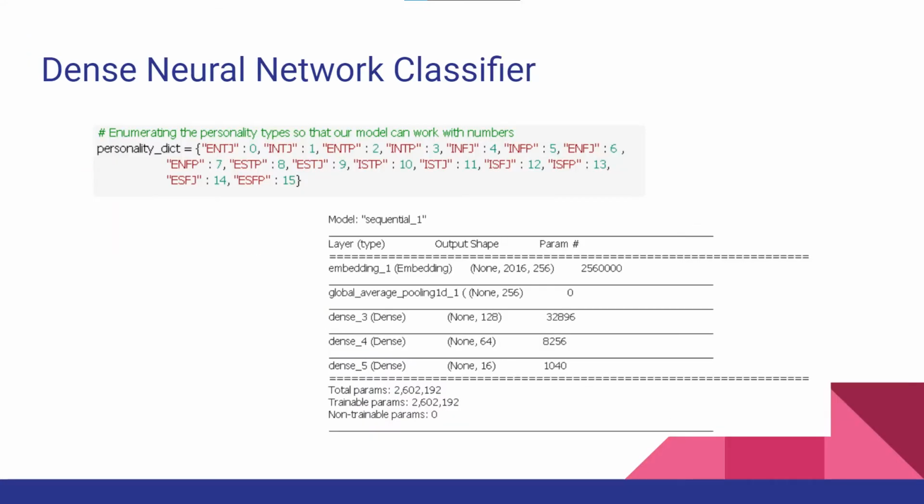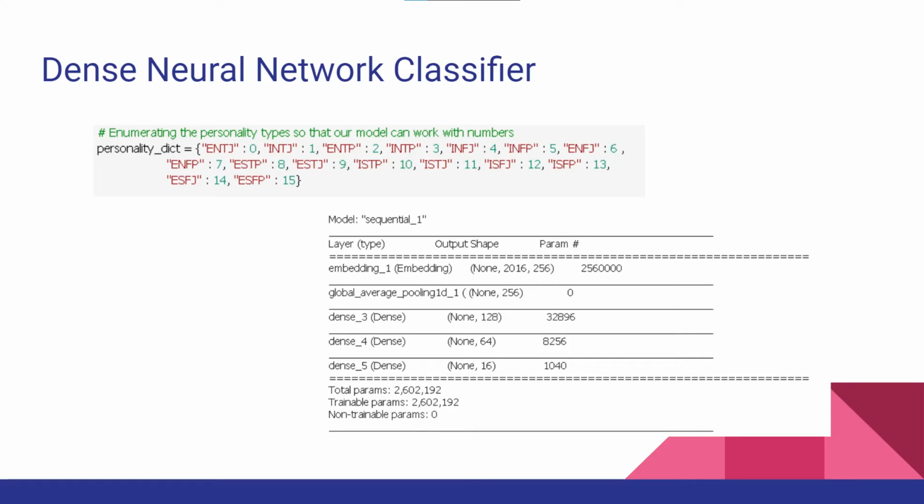The next model is a dense neural network with 5 layers. The model takes one user's collection of posts as an input and tries to classify the user's whole personality at once, rather than letter by letter. The posts are tokenized and then fed into the model, going through each of the layers sequentially. In order to extract meaning from the tokenized data, the first layer is an embedding layer. Then, a global average pooling layer reduces the dimension, which is then fed into the fully connected dense layers.